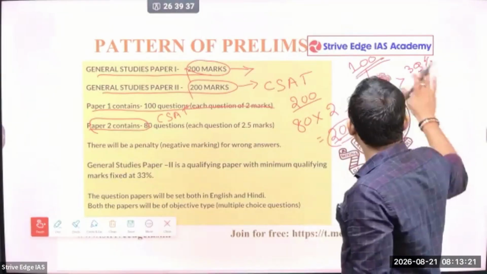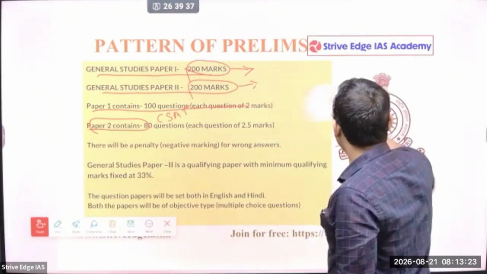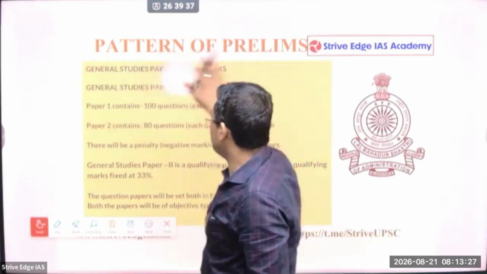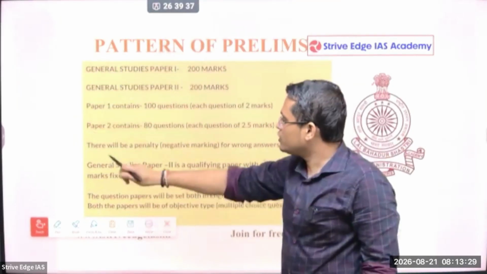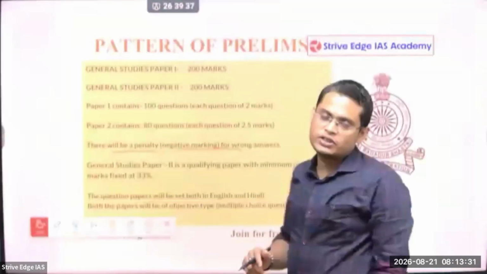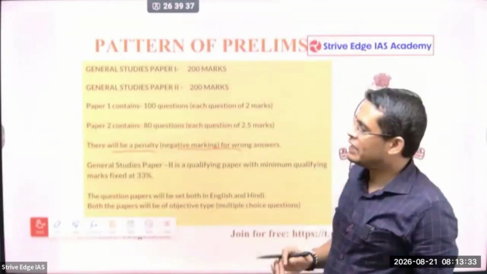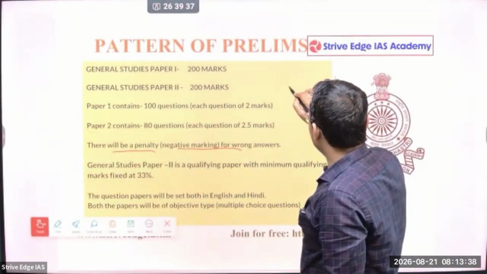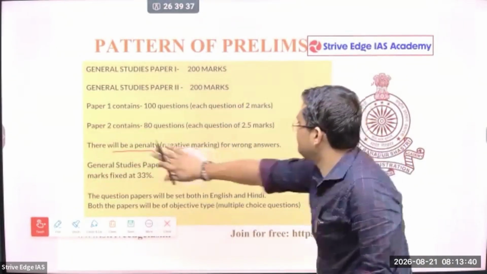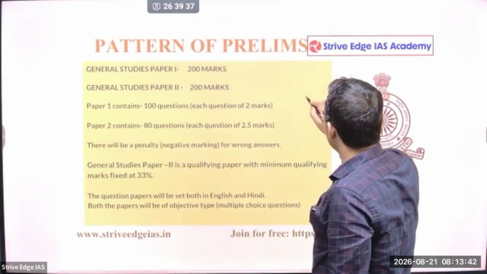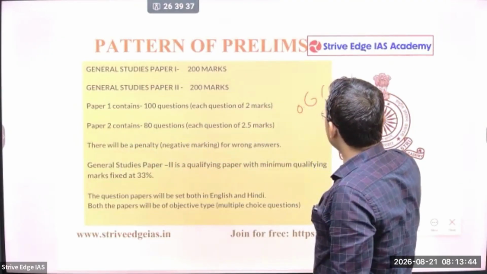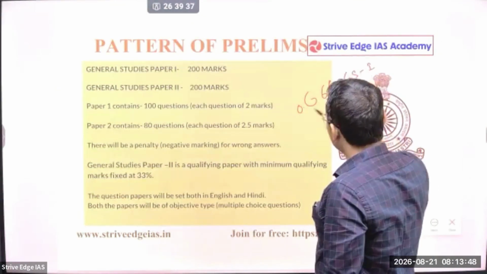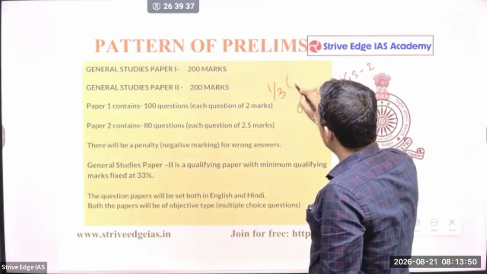Okay? I have seen people with no mathematical background who love the CSAT after taking all these classes. Okay? There will be a penalty, so negative marking. This objective paper is not free from negative marking. That means if you commit one error, there will be a penalty of 0.66 marks for GS1, that is 1/3 of 2 marks.